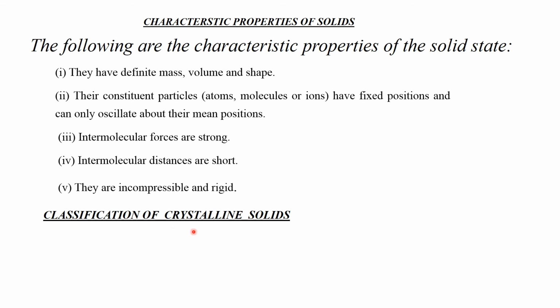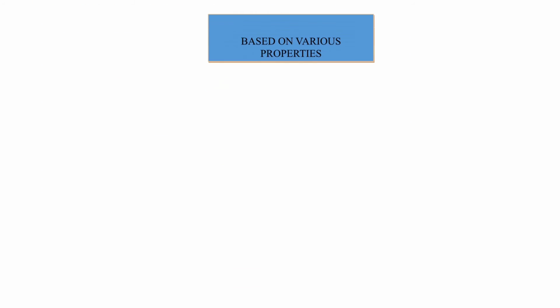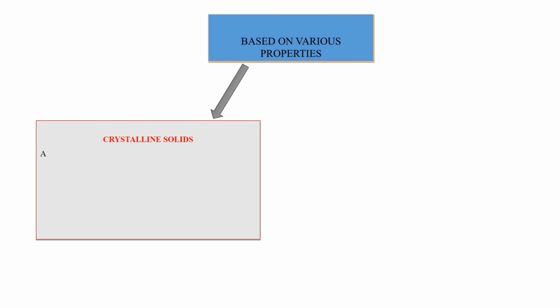Classification of crystalline solids based on various properties and based on bonding. Based on various properties, crystalline solids.